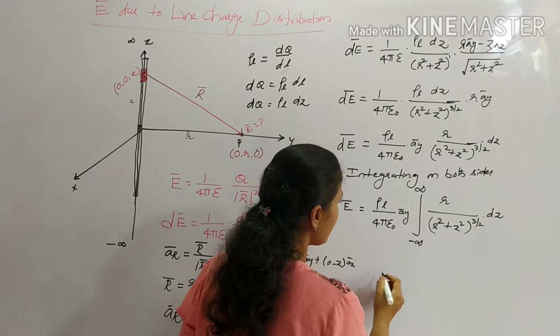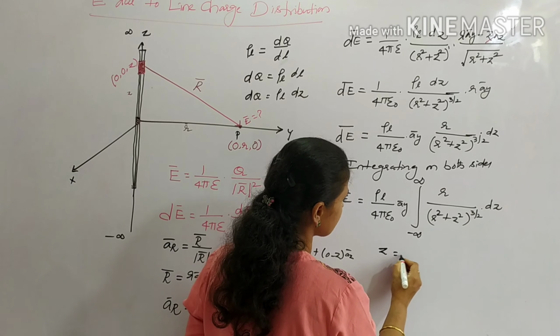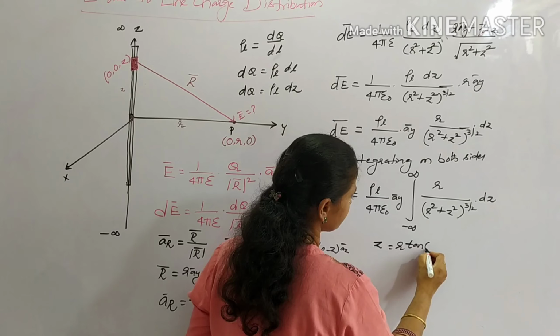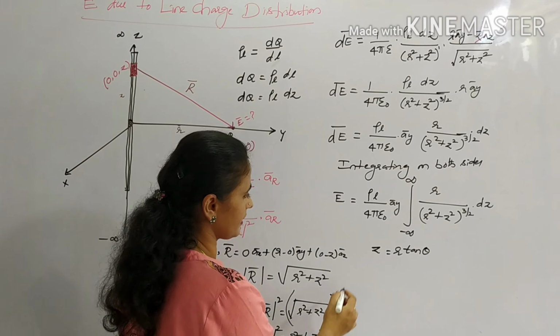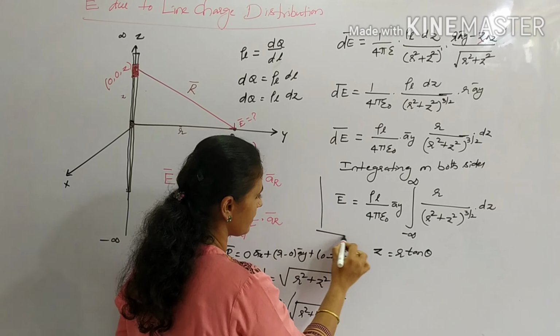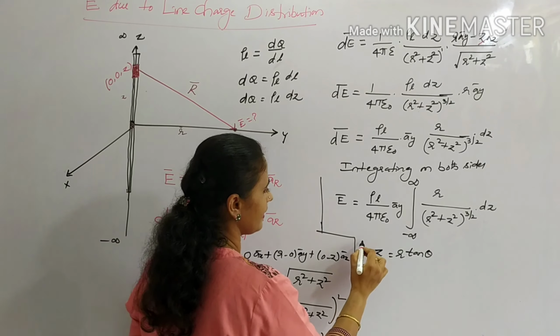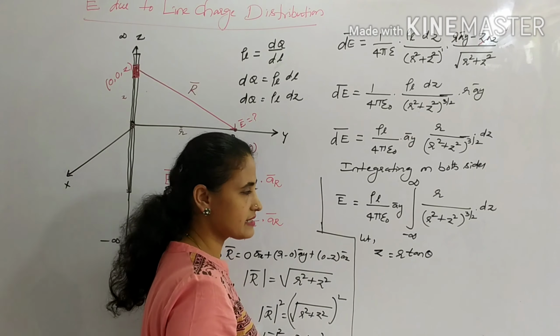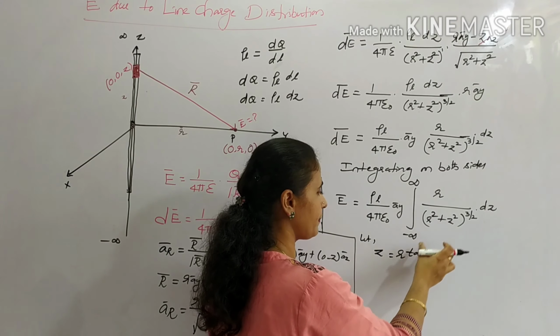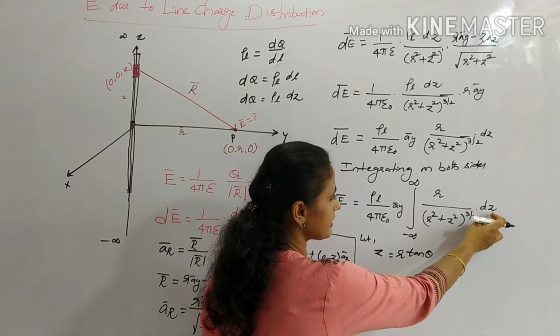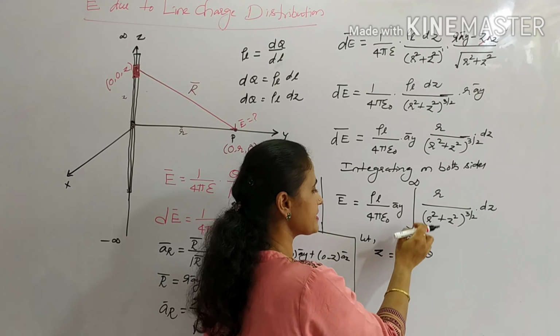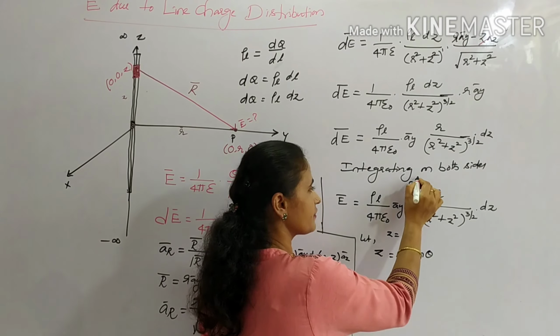So what I will do, I will write z as r tan theta. Let z be r tan theta. So I am going to replace z as r tan theta. Then what is the dz? And the integral limits are also from z equal to minus infinity to plus infinity.